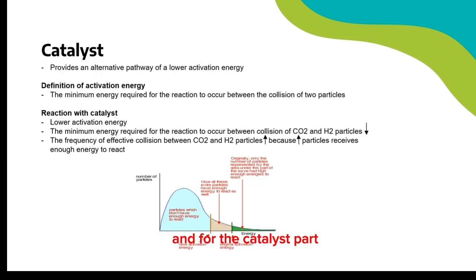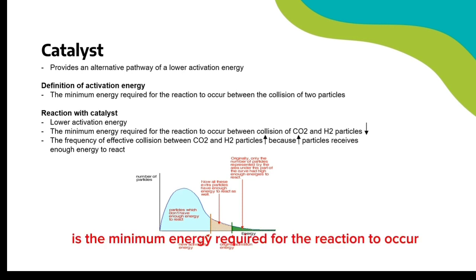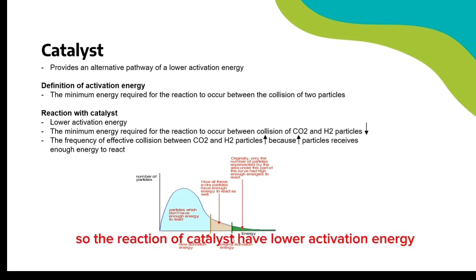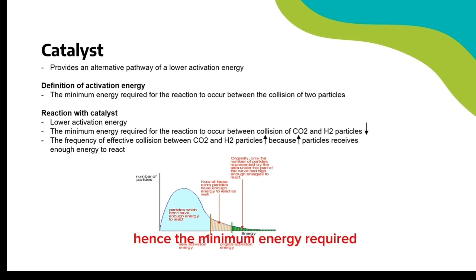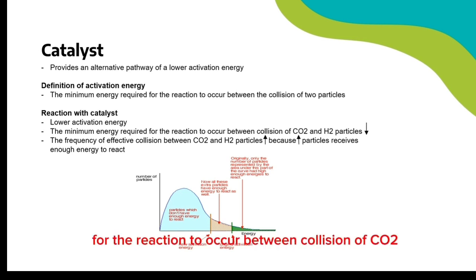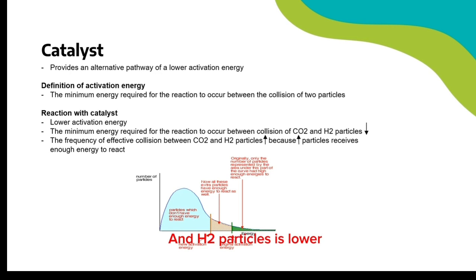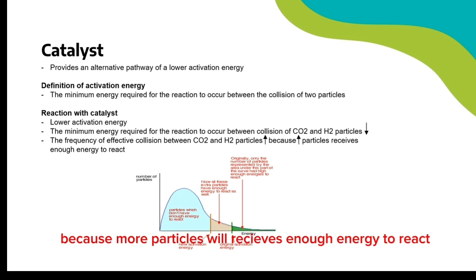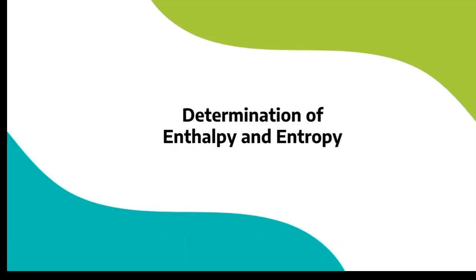And for the catalyst part, it provides an alternative pathway of a lower activation energy. The definition of activation energy is the minimum energy required for the reaction to occur between the collision of two particles. So the reaction with catalyst will have a lower activation energy. Hence, the minimum energy required for the reaction to occur between the collision of CO2 and H2 particles is lower. According to the collision theory, the frequency of effective collision between CO2 and H2 particles will increase with the addition of catalyst because more particles receive enough energy to react. Hence, the rate of reaction will increase.